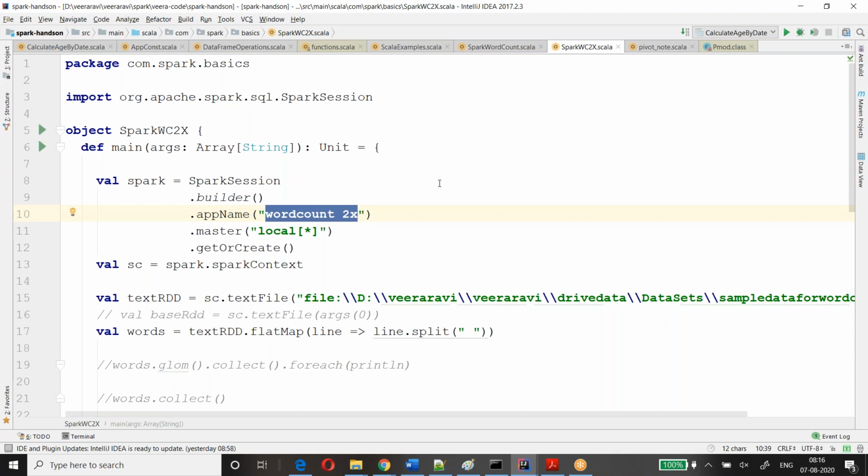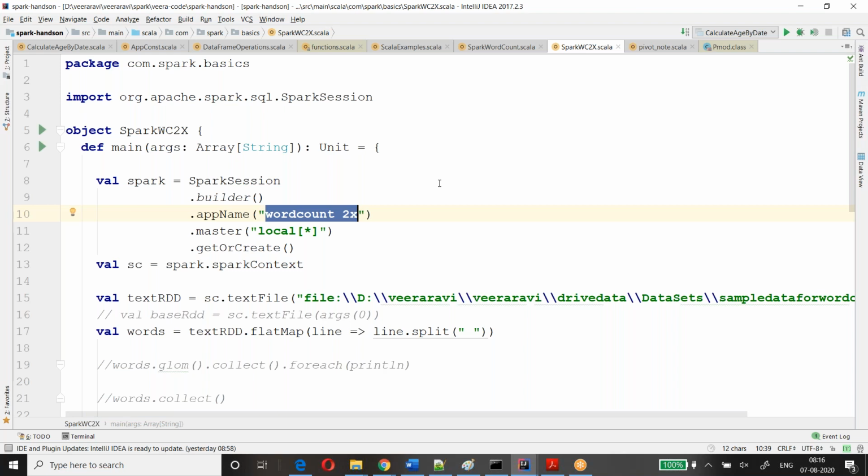Let's say I have launched my job. There will be so many jobs running with Spark. Based on the name, you can identify which is your application. Then you can click on your application, go to logs and you can see.